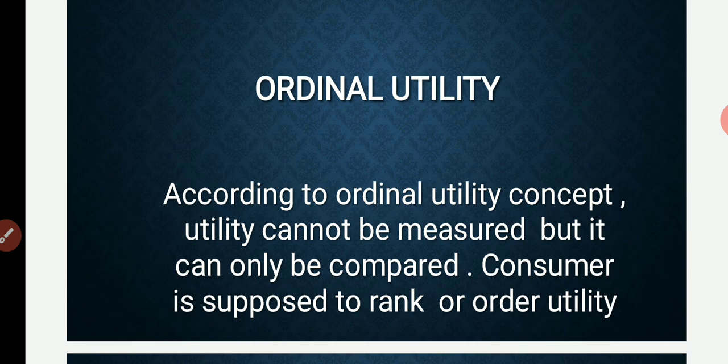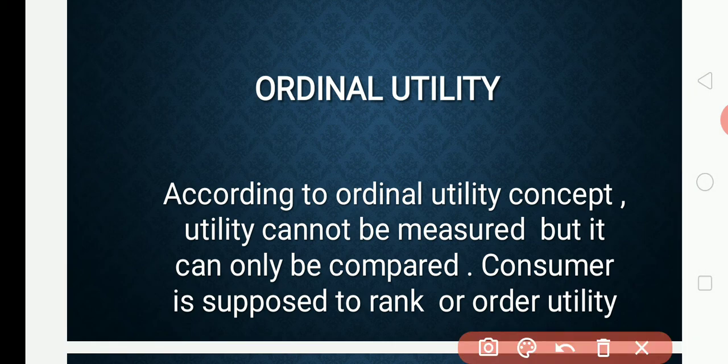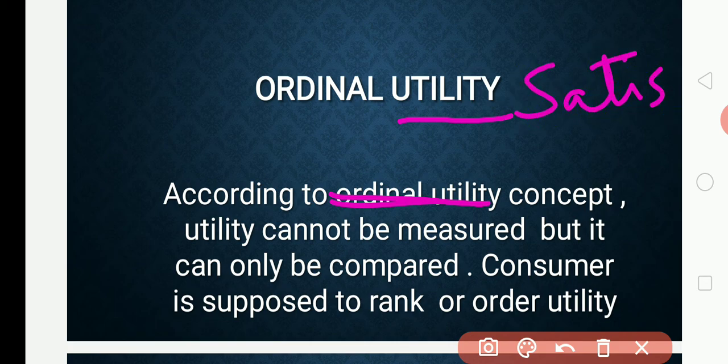According to the ordinal utility concept, utility cannot be measured but can only be compared. The consumer is supposed to rank or order utility. So what does ordinal utility mean? We cannot measure utility, meaning satisfaction. So how is satisfaction measured?